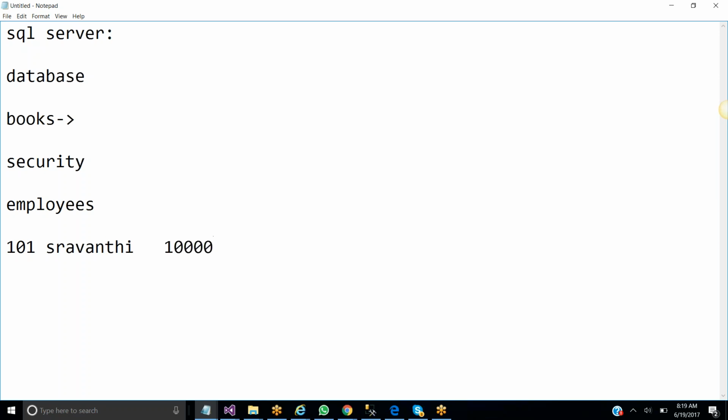Someone knowingly comes to the book and removes two zeros, and Shravanti's salary becomes 100 rupees. They changed the salary. What has happened there? No security is a problem. Or someone steals your book, and there is no chance to get the book again.